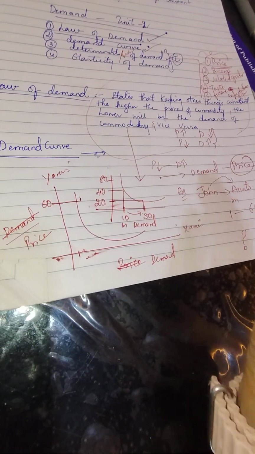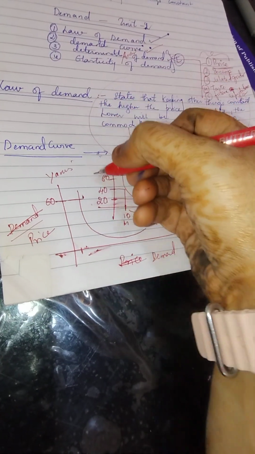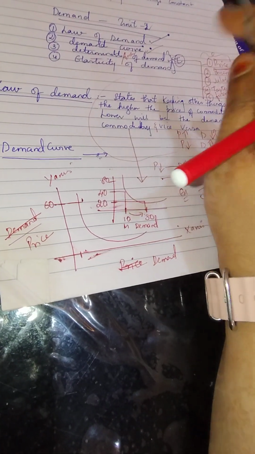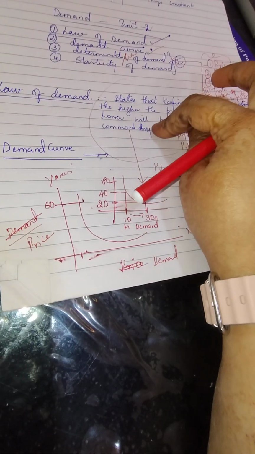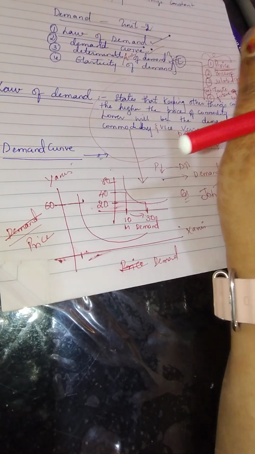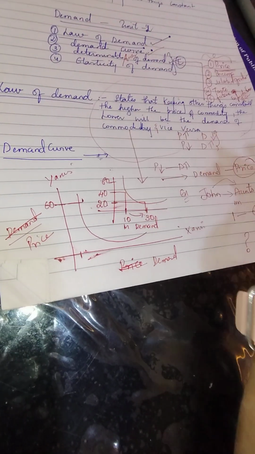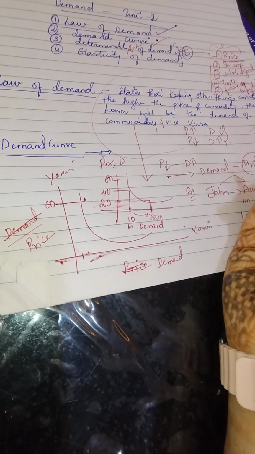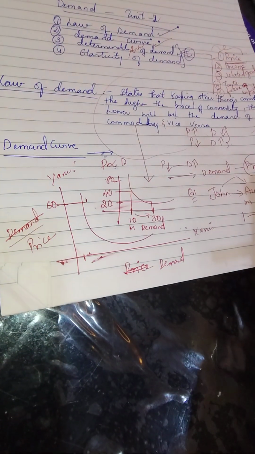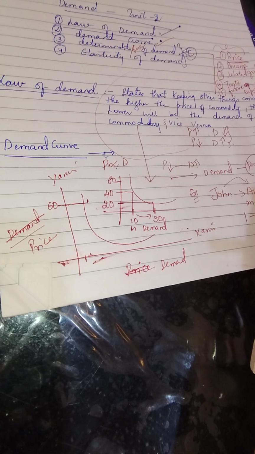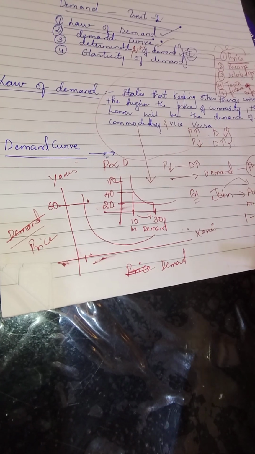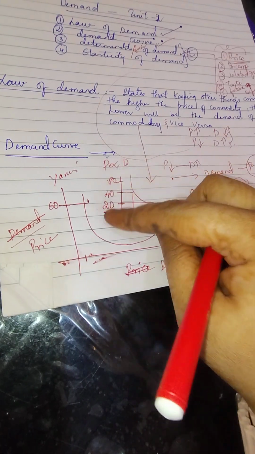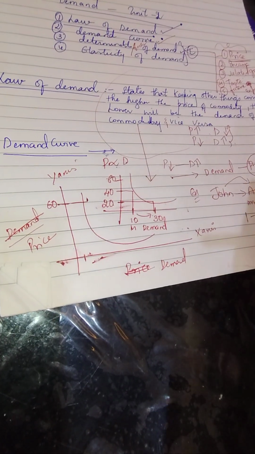Okay, so what we have discussed: we have learned about the law of demand and the demand curve. It's a very simple thing. The demand curve is the graphical representation of the law of demand, which states the effect of price, the relationship between price and demand. So the very simple definition: the demand curve is the graphical representation of the law of demand, and it shows the relationship between price and demand, and you need to draw this graph.